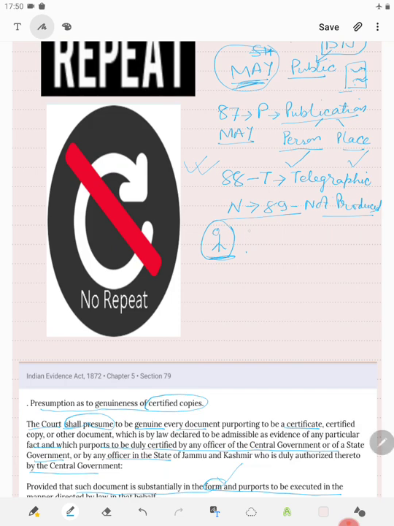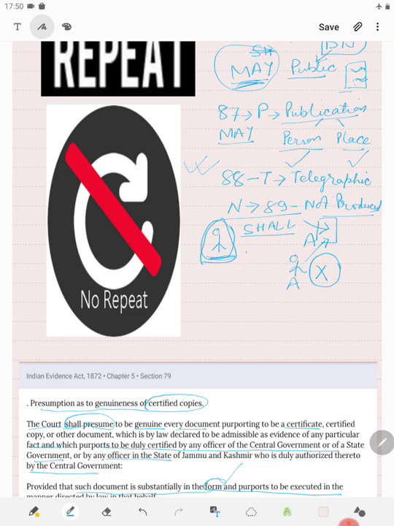What we should presume, like a good person, is that the document must have been proper, but because of some reason he is not producing it. And remember, this is a shall presumption. What it says is that every document, so suppose the court has called for a document from A and has asked A to produce that document, and A has not produced that document.